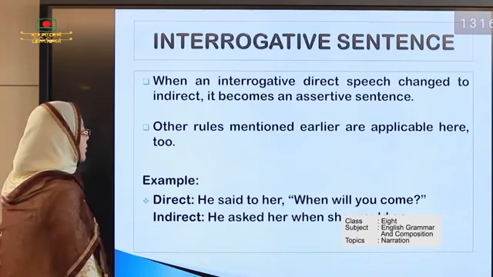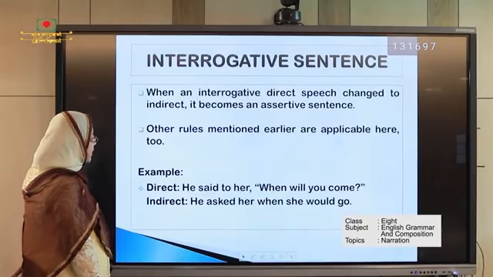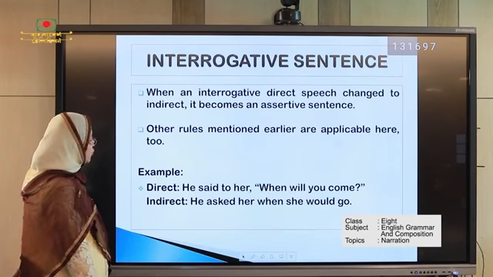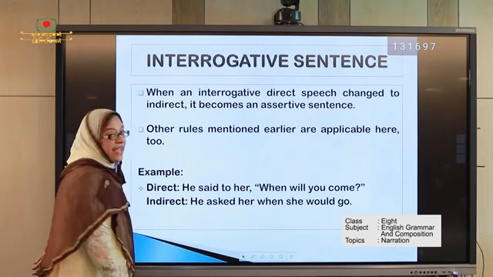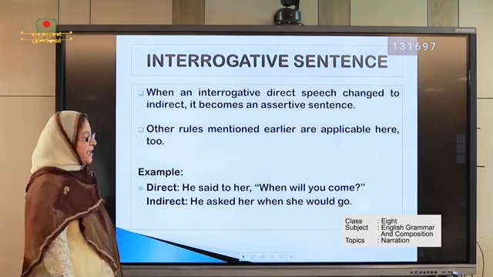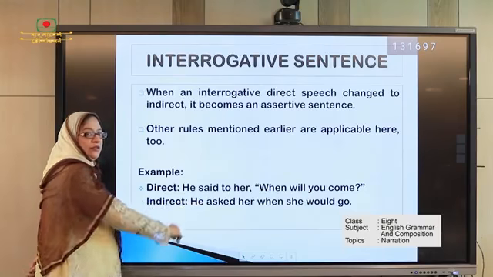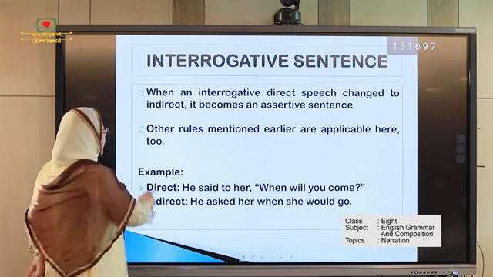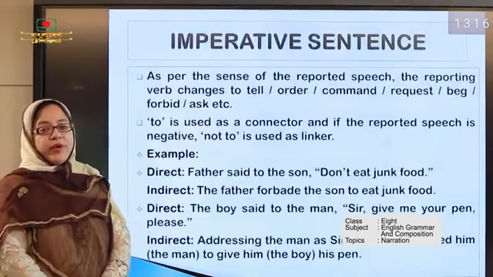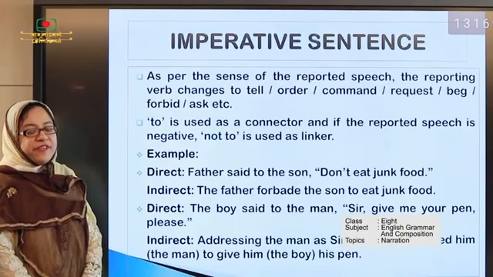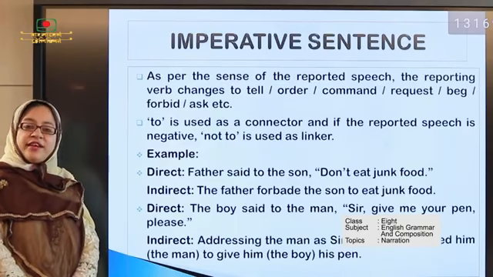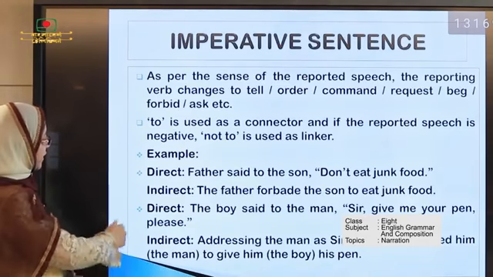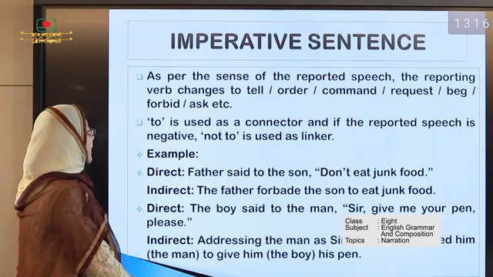Look at the slide and look at the example. Here what we see? We see that when an interrogative direct speech is changed to indirect, it becomes an assertive sentence, and we use asked when this is an interrogative sentence. Okay. Then students, we now go to the imperative sentence, how we change it from direct to indirect speech.